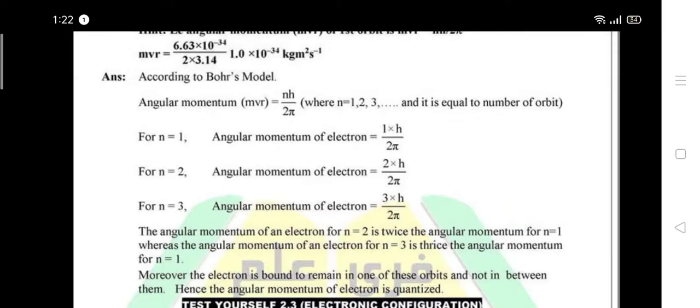Moreover, the electrons are bound to remain in one of these orbits and not in between them. Hence the angular momentum of electrons is quantized. And listening girls, there is an important notice that you should clearly know: electrons reside in one of the orbits and they do not exist between the orbits; they only reside and exist in their particular orbits.